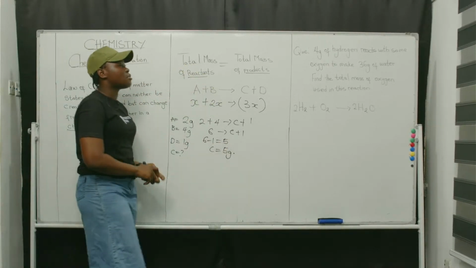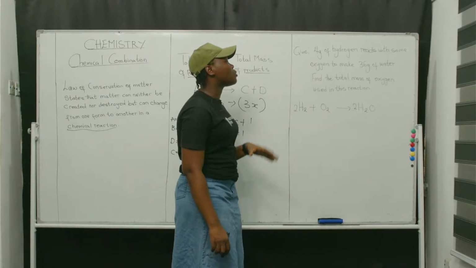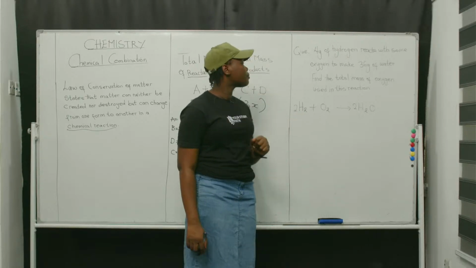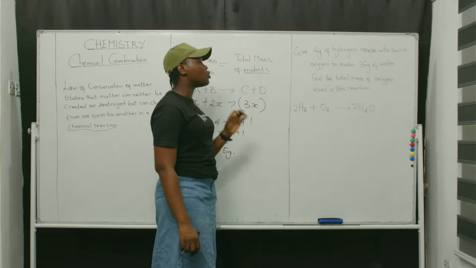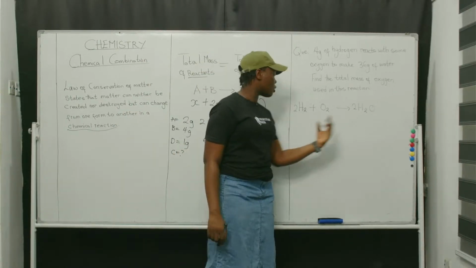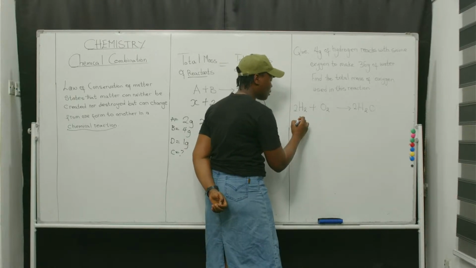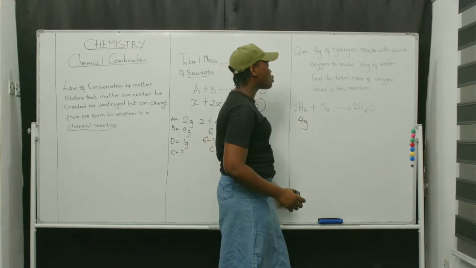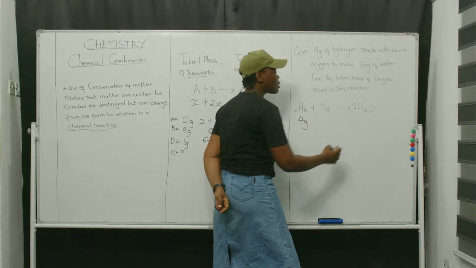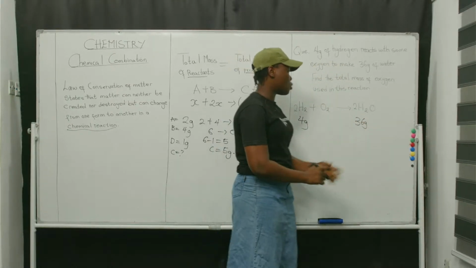Let's consider this reaction. 4 grams of hydrogen reacts with some oxygen to make 36 grams of water. Find the total mass of oxygen used in this reaction. I've written the balanced equation: hydrogen plus oxygen to give water. We're told 4 grams of hydrogen react with some oxygen, so we're not told the gram of oxygen, to make what? 36 grams of water. From here, you can see that the product is water alone.